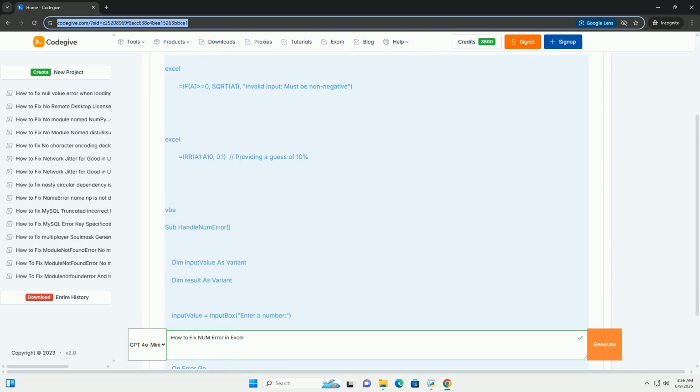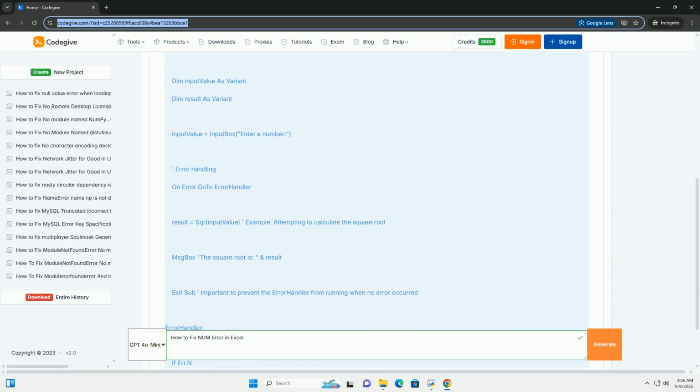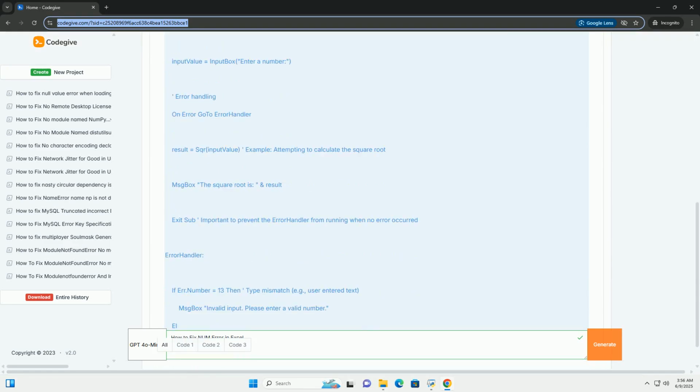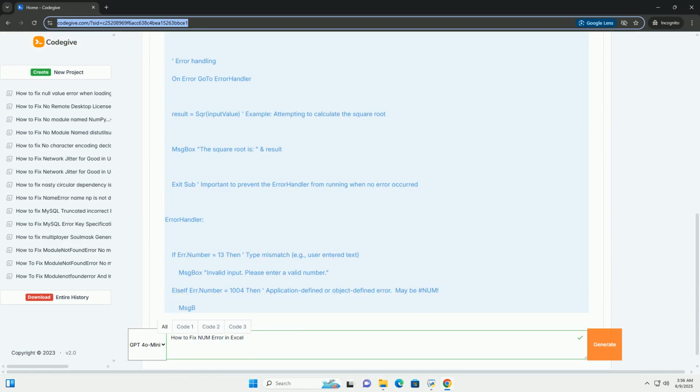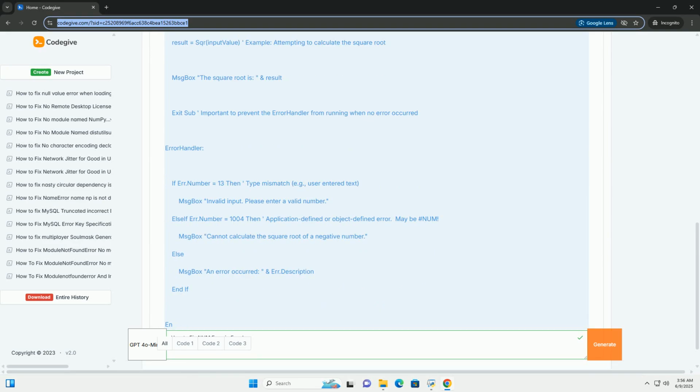Fixing the #NUM! error in Excel, a comprehensive guide. The #NUM! error in Excel signals a problem with the numbers used in a formula or function. It's a common error that can be frustrating, but understanding its causes and knowing how to address them is key to maintaining accurate and reliable spreadsheets.